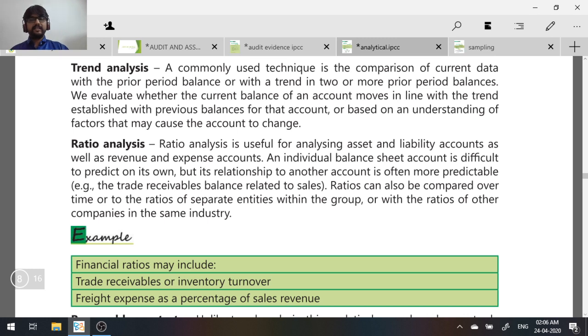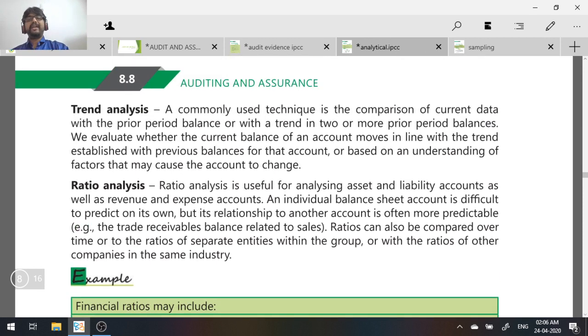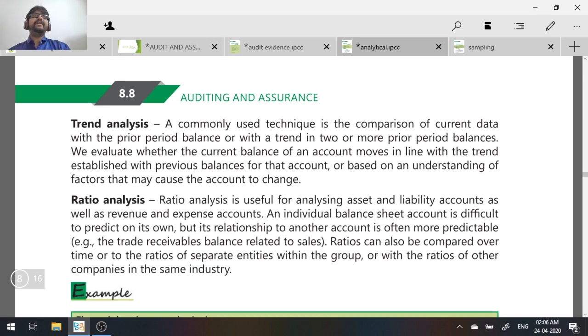That is trend analysis. Then you have ratio analysis. Here you're taking a few transactions, finding out ratios, and you clearly know what should be the standard ratio. You compare the ratio that you've got with the standard ratio and see the deviation. That is called ratio analysis, analyzing by using ratios. Here you're analyzing based on the trend of the previous year balance with the current year balance.